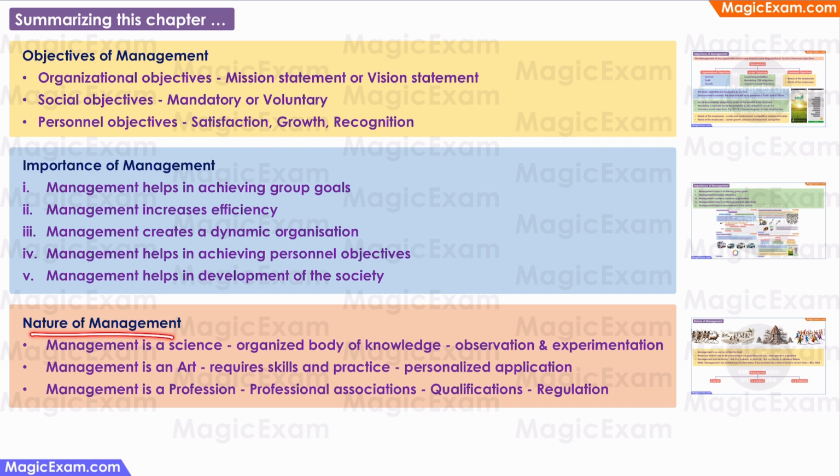In Nature of Management, we discussed that management is a science because it has an organized body of knowledge and its principles were developed through observation and experimentation. But it is not an exact science. Management is an art because it requires some skill and practice, and every manager will have their own personal way of applying the principles of management. And management is a profession because some managerial roles require specific qualifications like a CA, a lawyer, or an engineer. And there are professional associations like the CA Institute or the Bar Council, which may regulate some of these roles.